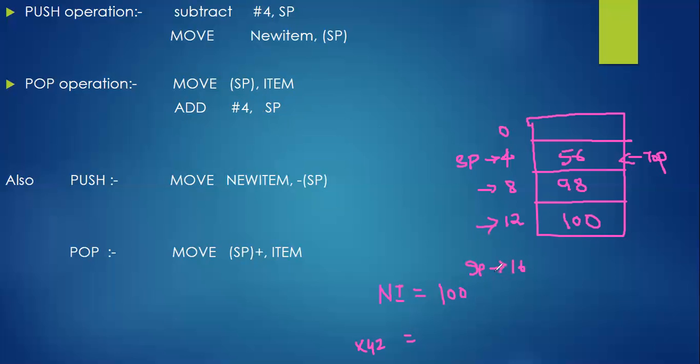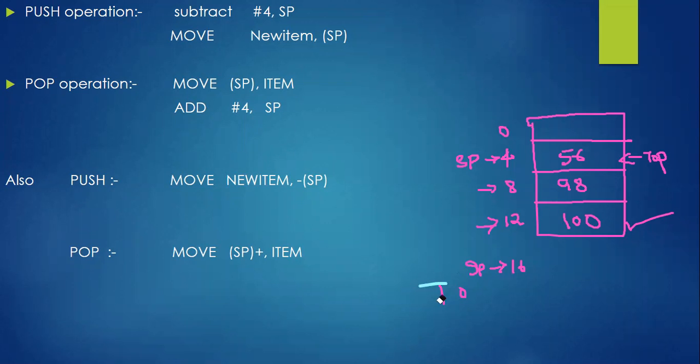I think now your doubt got cleared, like why I began with stack pointer equal to 16 in the push operation. Because when you are popping each and every element from your stack, we are continuously adding hash 4 to SP. When you are popping the last element, which is 100 at location 12, after popping that you need to add hash 4 to SP exactly. Because of that, we are getting 16. So I hope you got what exactly this instruction states.